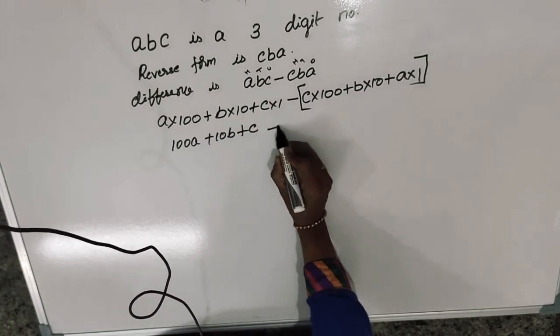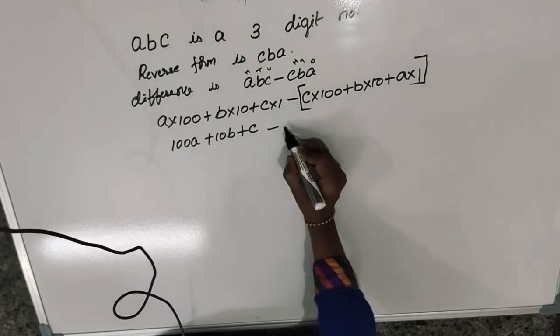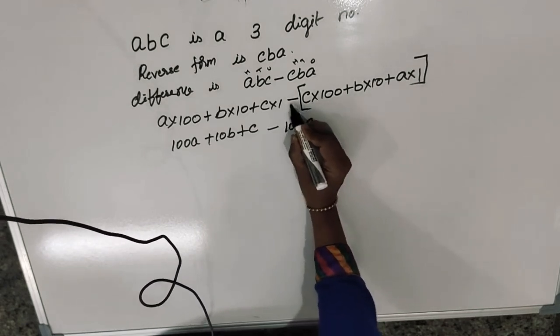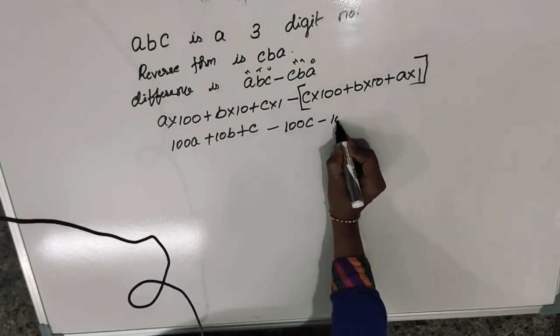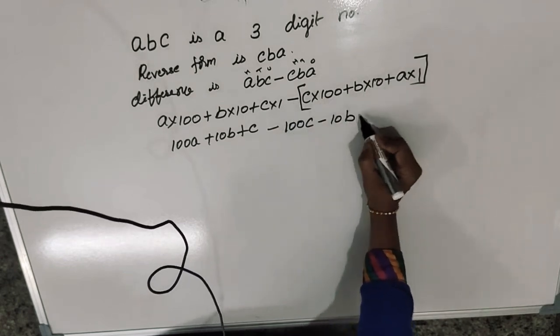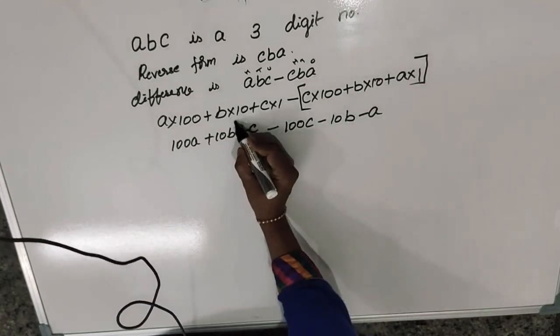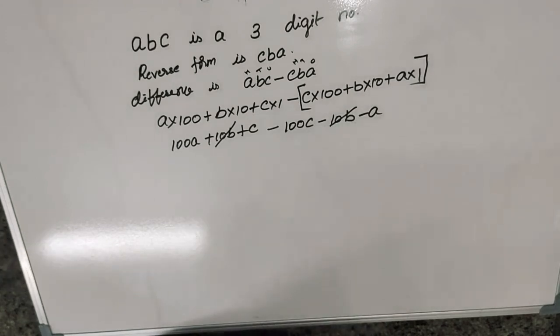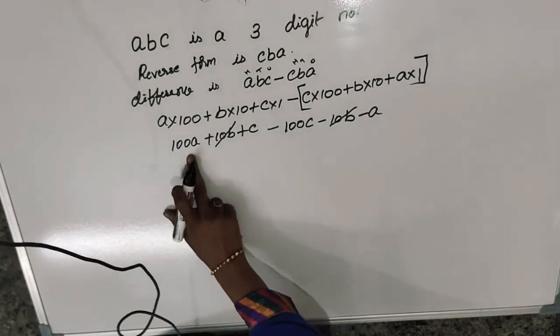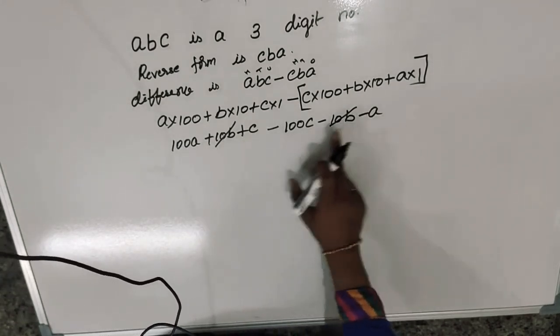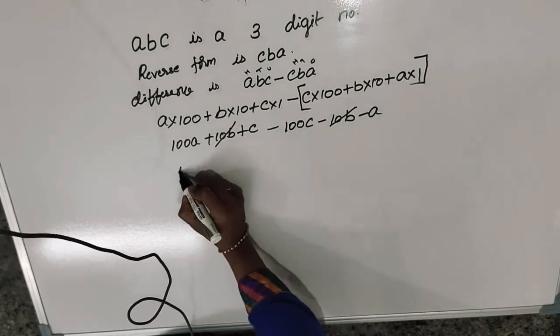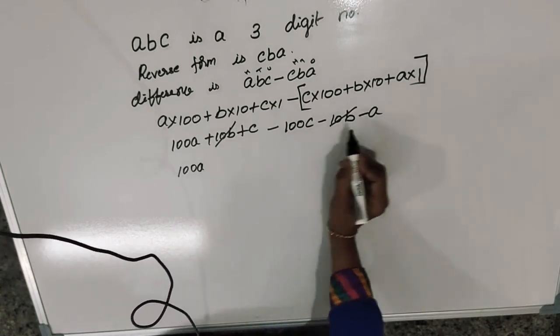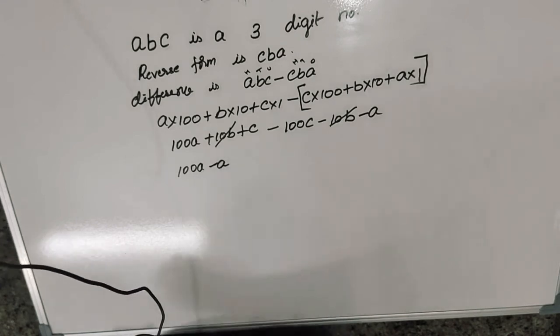Okay, now the minus goes inside and becomes minus 100C, plus into minus, minus 10B, minus A. Plus 10B minus 10B cancels. Now we will collect 100A and minus A together.